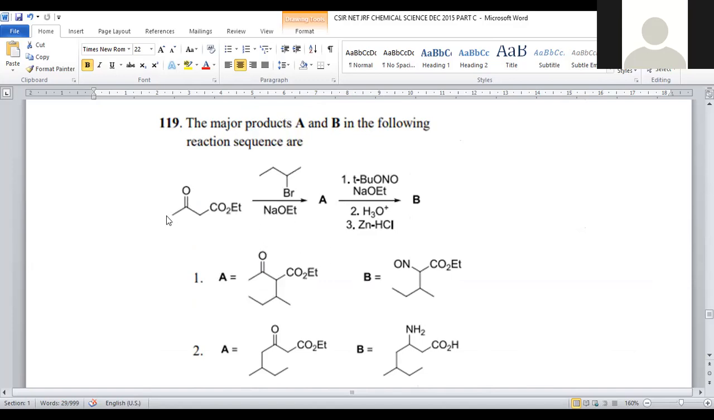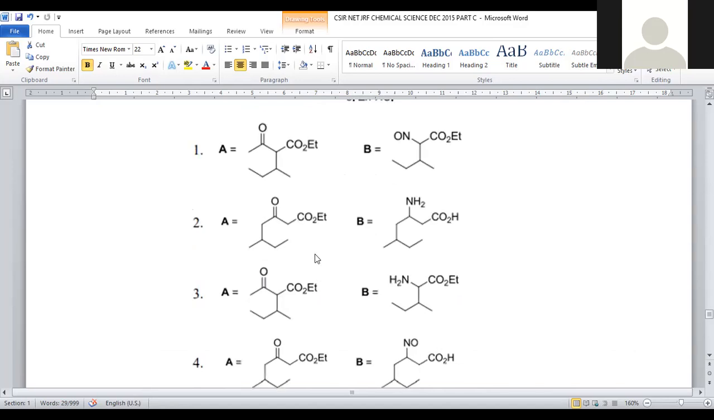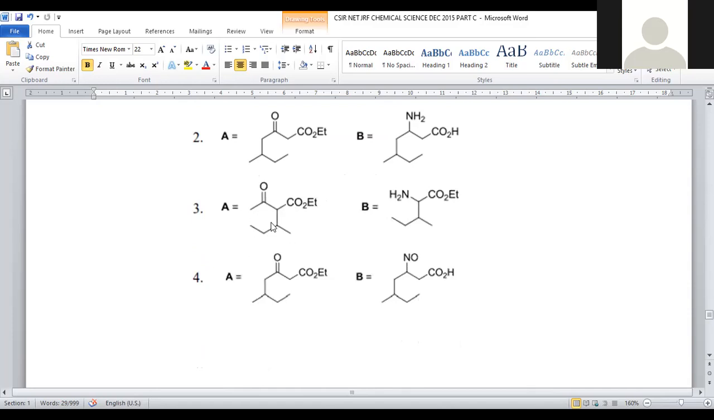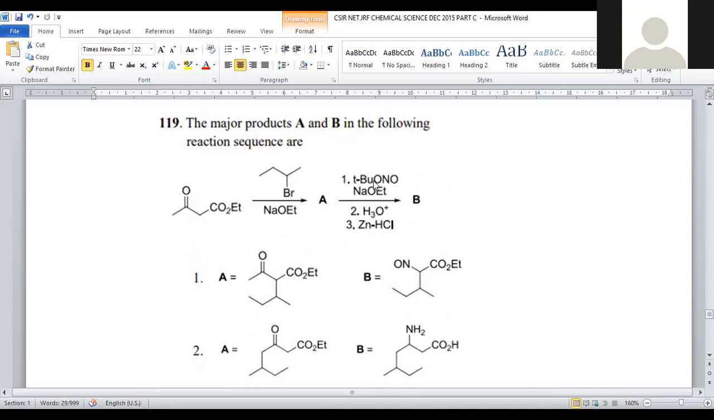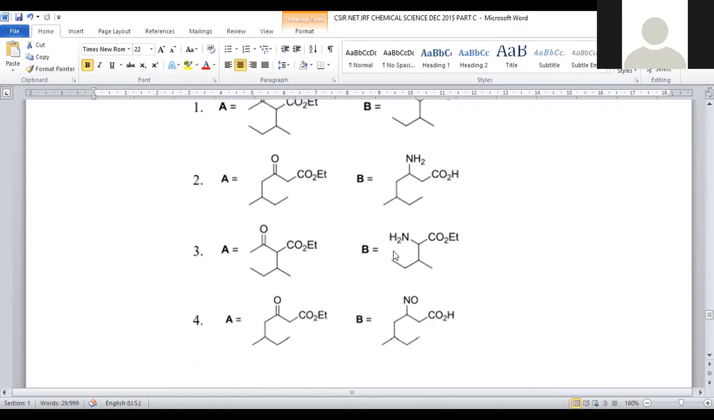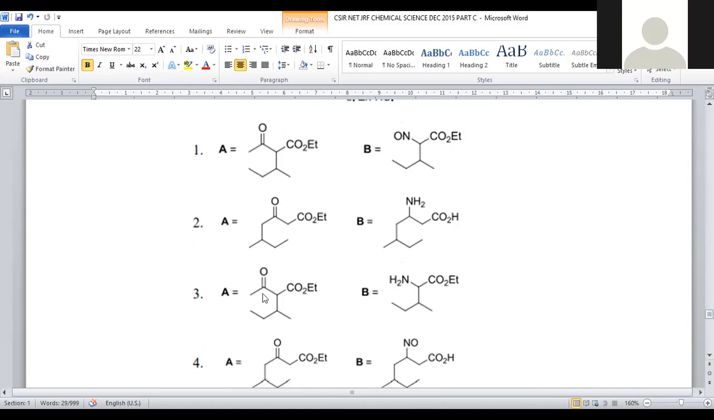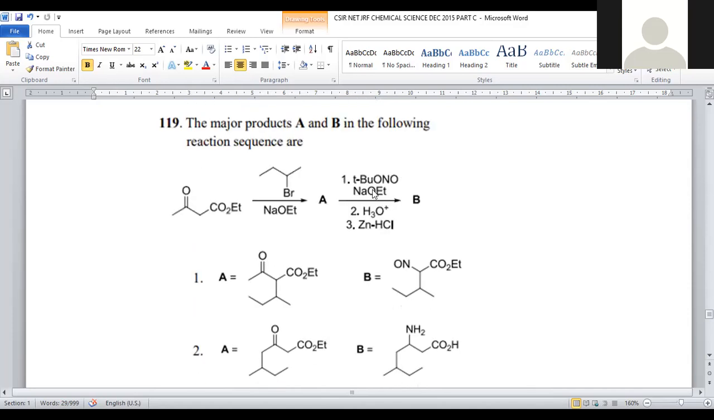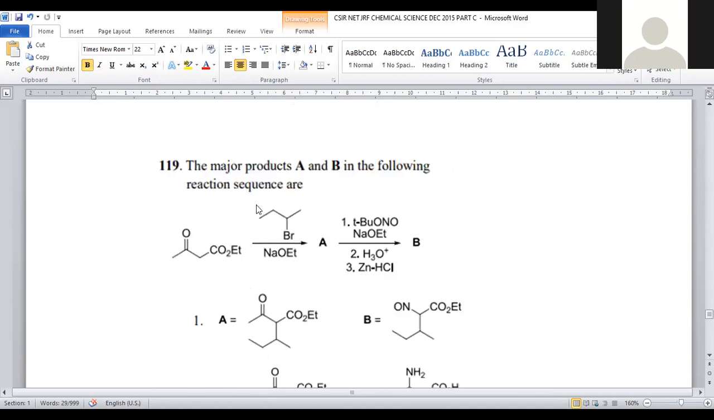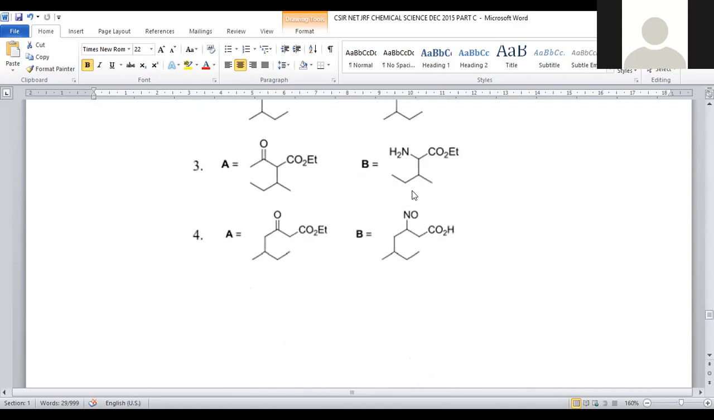Let us discuss in brief again. We are taking a beta ketoester compound and sodium ethoxide, being a base, generates a carbanion. That carbanion binds to the alkyl halide, so that the C-alkylated product is generated, that is compound A, which is given in option number 3. And further it is treated with tertiary butyl ONO, sodium ethoxide again, and water. Under acidic conditions, zinc HCl got added. So all these reagents are specific for converting this starting material into the corresponding NH2, because the CO group will be eliminated in the Hofmann degradation process. So that is given in option number 3. For question number 119, option number 3 is the correct answer.